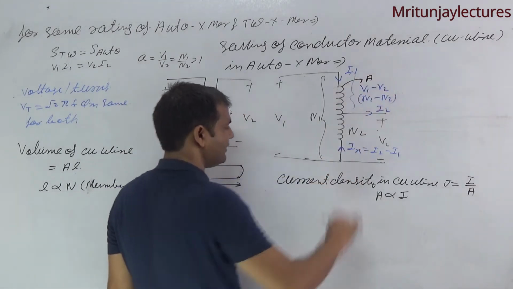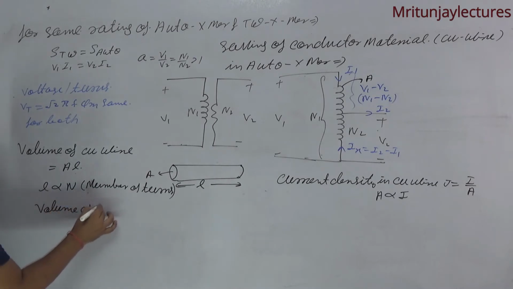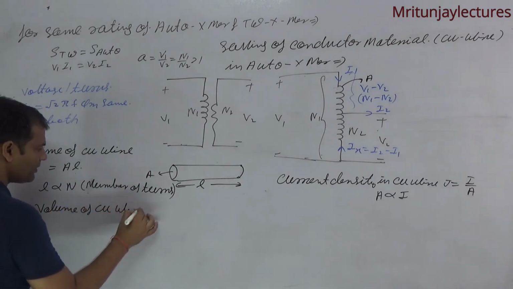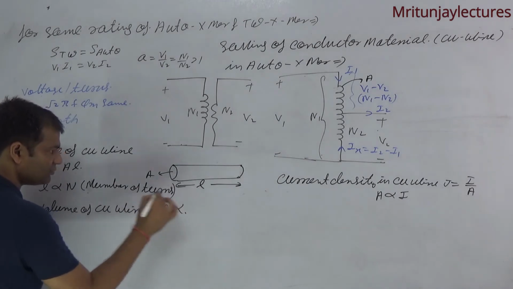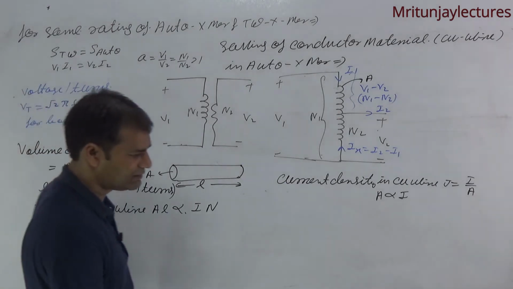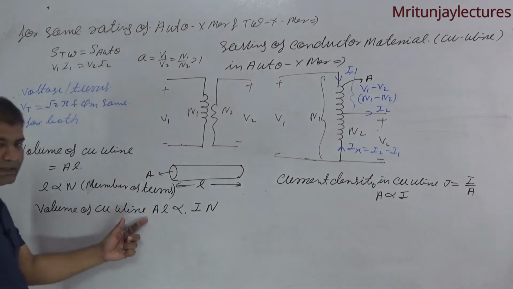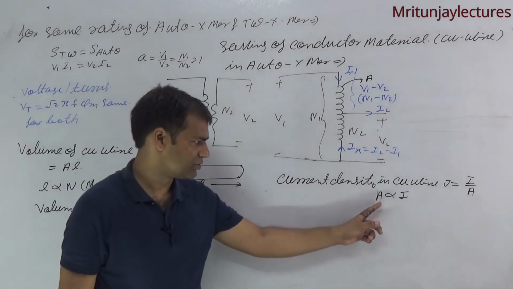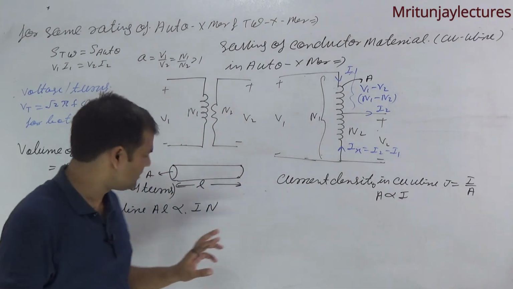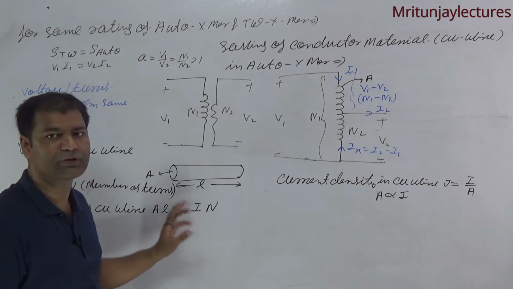That is cross section area A. Now volume of copper wire AL is proportional to I into N, because A is proportional to I and L is proportional to N, that's why A into L is proportional to N I.